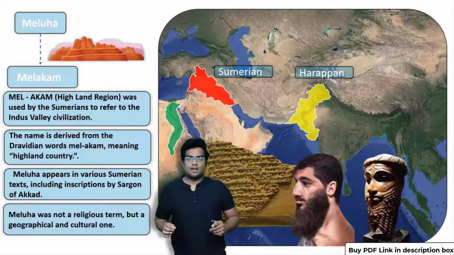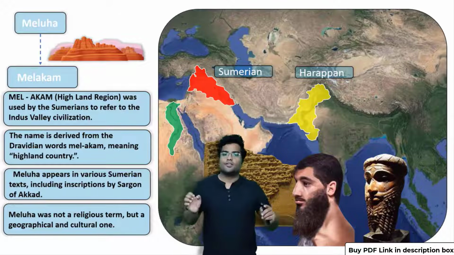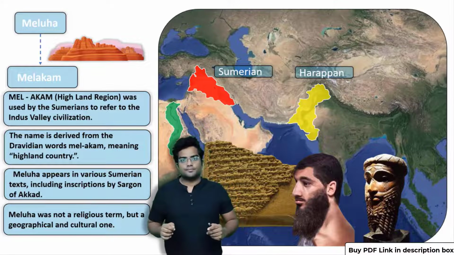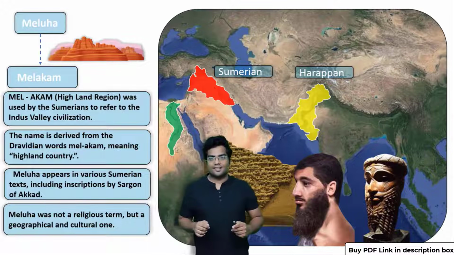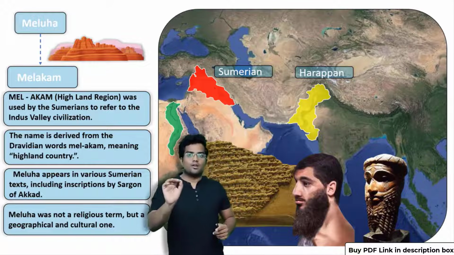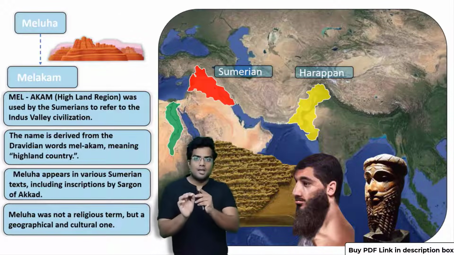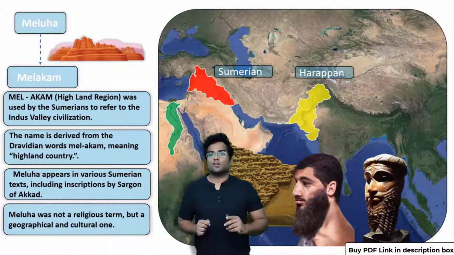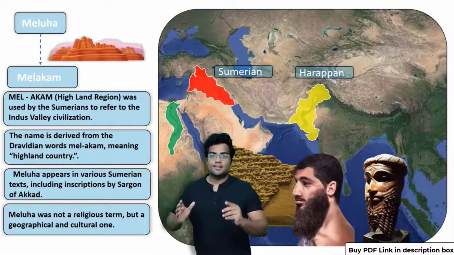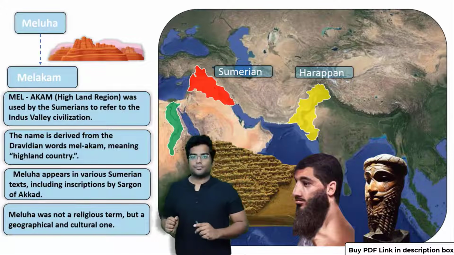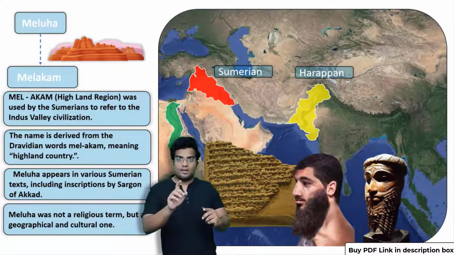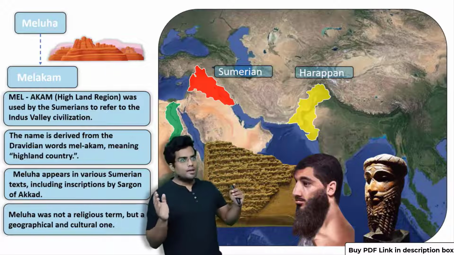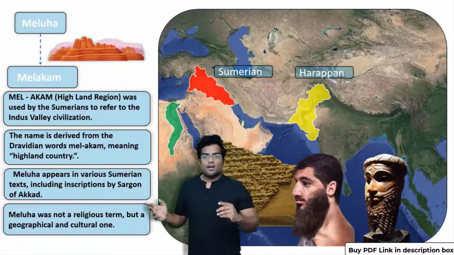He mentions that they had a beautiful trade relation with a region called Meluha. So this word Melakam may be the reason why the term Meluha came into existence, which means highland region in Dravidian languages. Now remember, it's not necessary that the Harappans used to talk in Tamil, Telugu, Kannada or Malayalam.